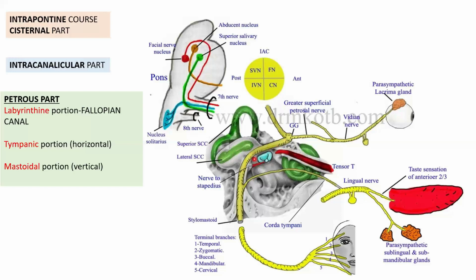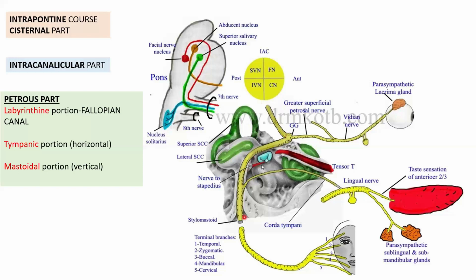And then the third segment is the one that you see here, the mastoid portion, which runs vertically downwards in the posterior wall of the middle ear. So the petrous portion is divided into a labyrinthine segment, tympanic segment, and the mastoid segment.